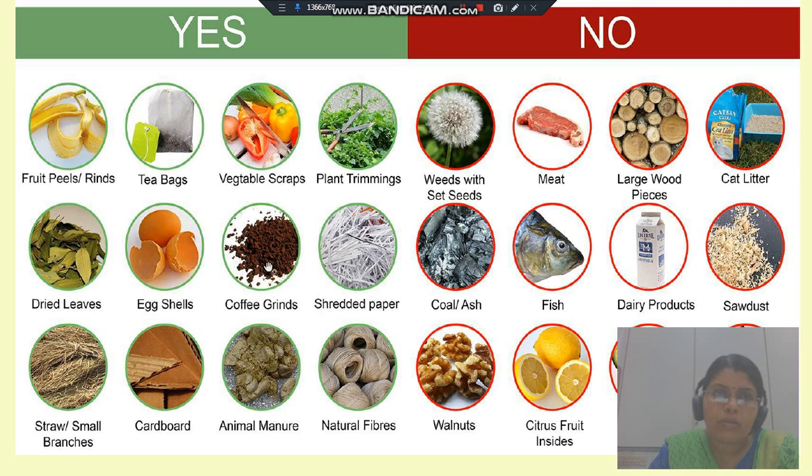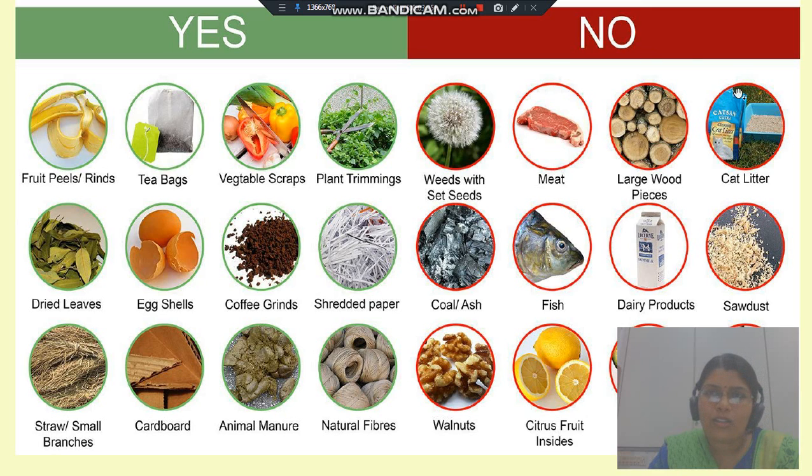Now these are some of the materials which are good for the composting process, for example fruit peels, tea bags, scrap items, plant trimmings, and dry leaves. These are all the different sources, or feed material, that you can use for the composting process.